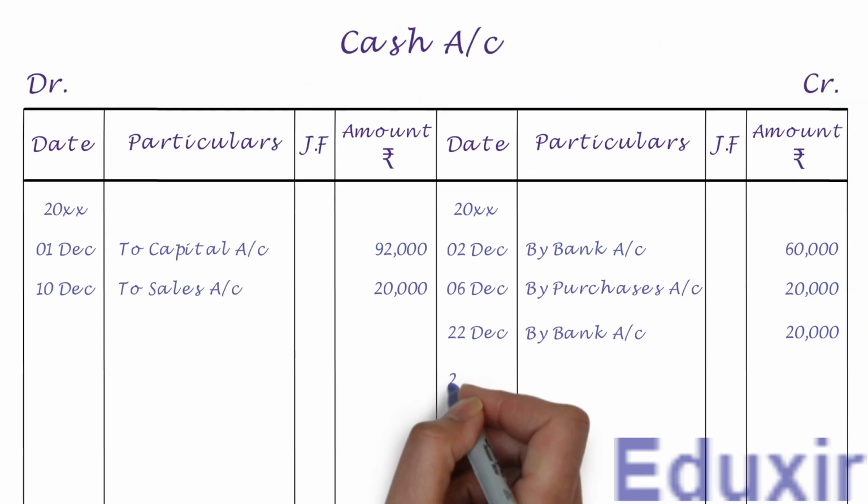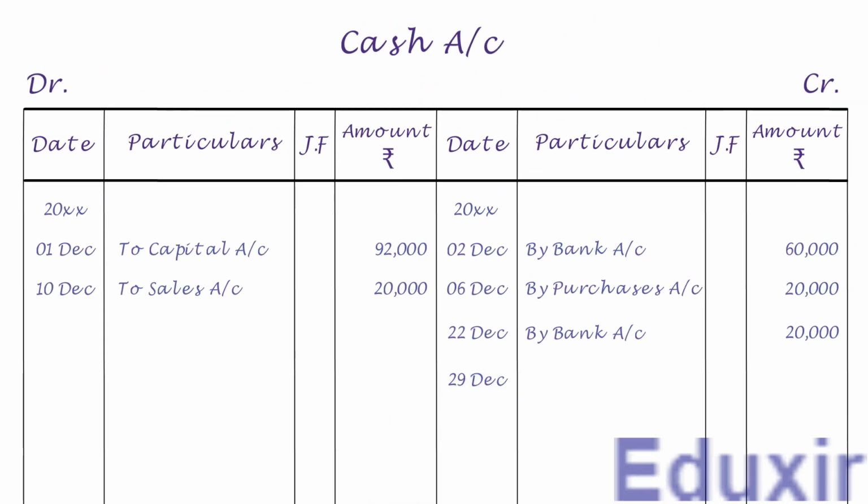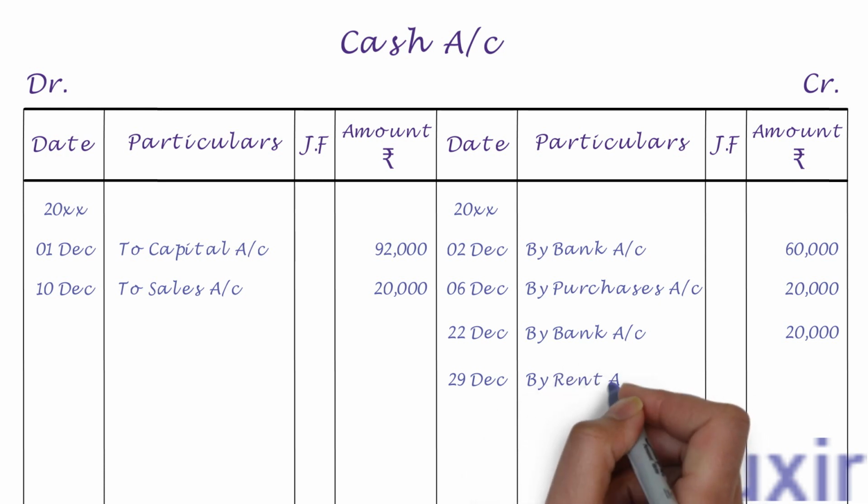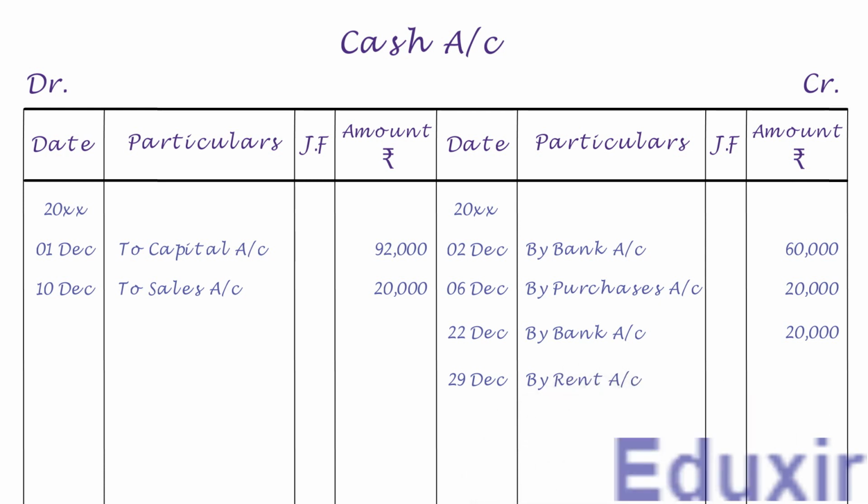Let us first write the date in the date column. Let us then write by rent account into the particulars column. Let us write the credit amount of 3000 rupees into the amount column. With that, we have completed the posting of this journal entry into the cash account. Let us now take up the next entry.